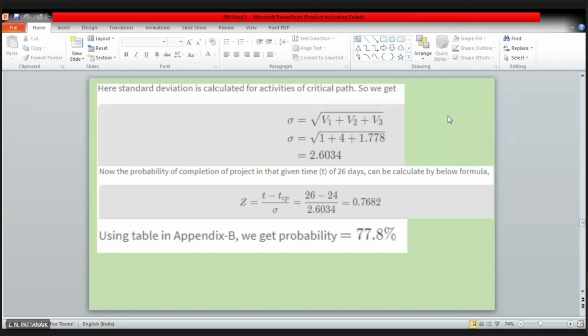I am not going into how probability is calculated right now, because that will be beyond the scope of our study and examination, because I will not be able to provide you a normal distribution chart in the exam, and it is not possible to find the area. But you should know that these things are the actual utilization of the PERT network, right? That is the actual objective of conducting PERT.